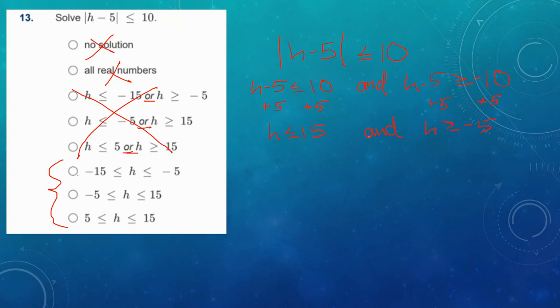Now we just need to put it in numerical order in the compact version. Remember, negative 5 is the least number there. Keep it with the less than side, or equal to: negative 5 ≤ h ≤ 15, and let's find that answer. It looks like the middle choice of the compact inequalities is correct.